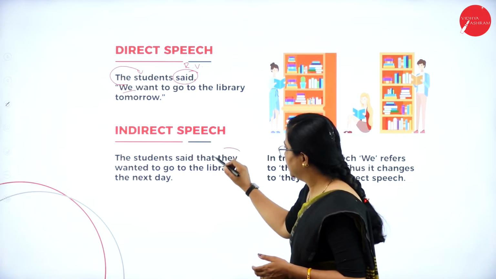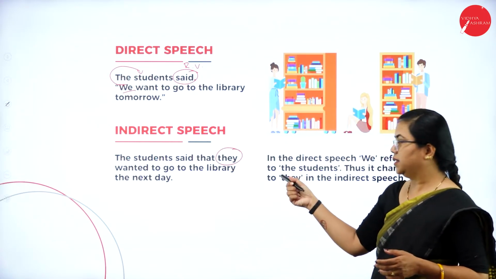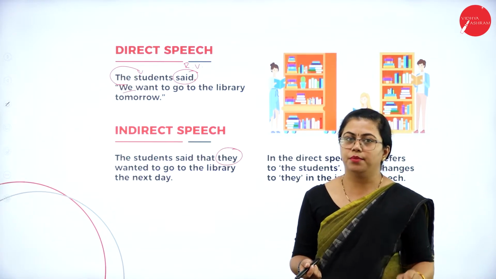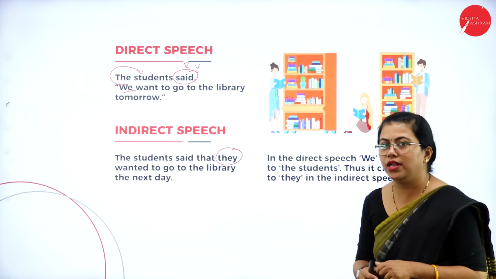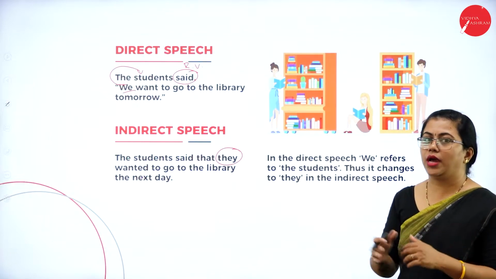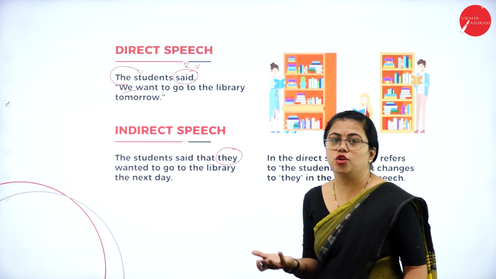So I am using they. Since students is plural, we are using they. So depending upon the speaker, gender and number, the pronouns also will change. So in indirect speech, students are referred to as they over here. Fine. So these are few examples, the basic rules I am telling you.